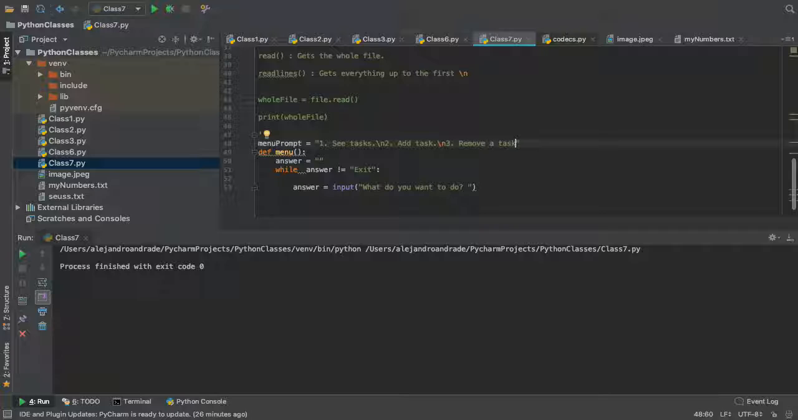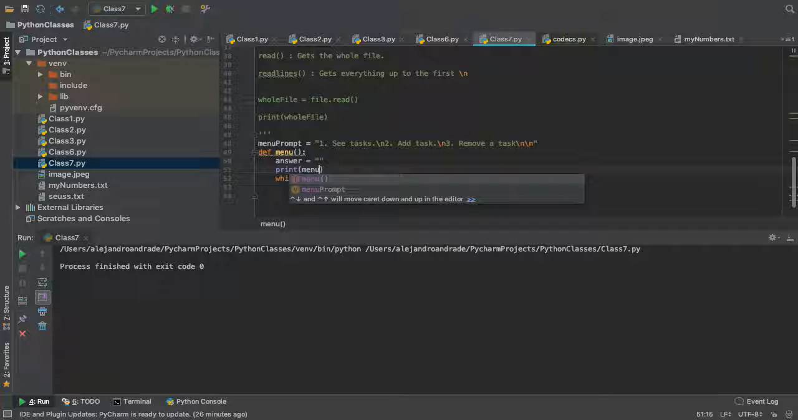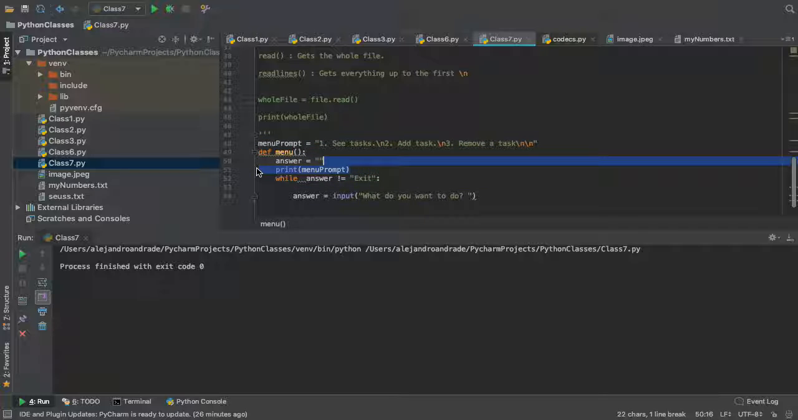Sounds like a pretty good program to actually use file storage, right? Because you see a task, just reading from a file, right? Add a task, you write to a file. I remove a task, you actually delete that, and at the end of your program, you write again, right? So I think that's good. We are gonna print the menu prompt. We're gonna print actually inside the loop, right? So it repeats every time the person does something.